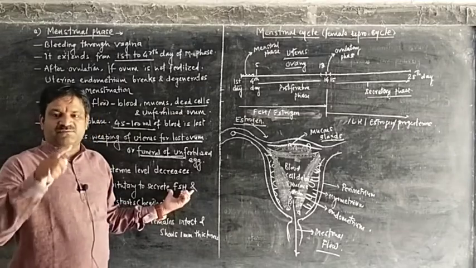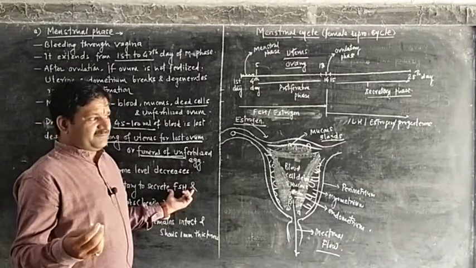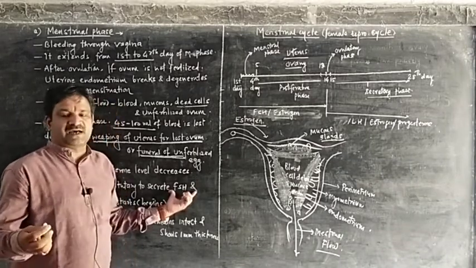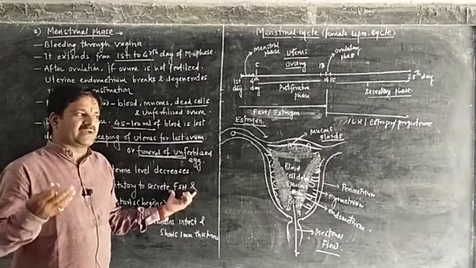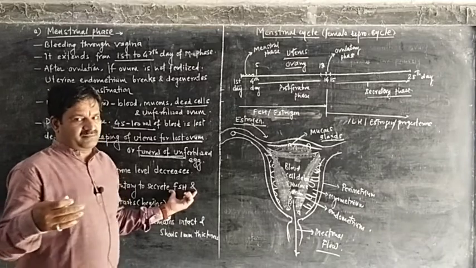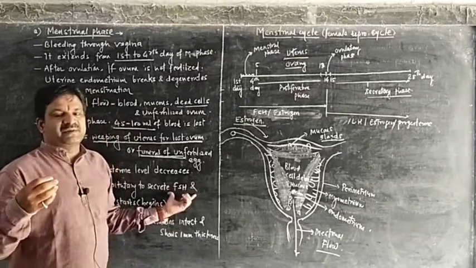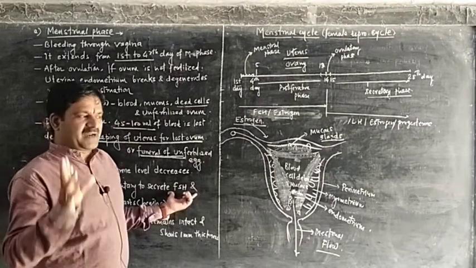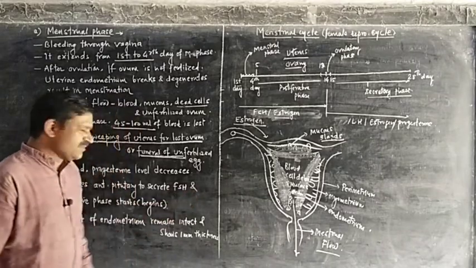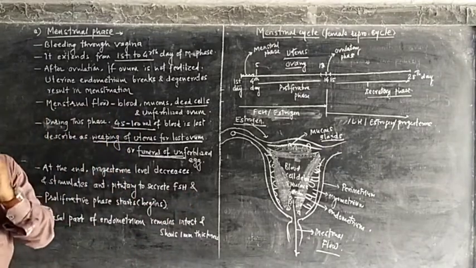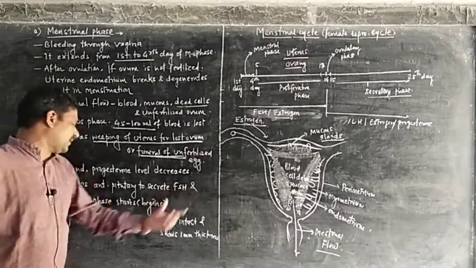This FSH will act on the ovary, and after the action of this follicle stimulating hormone, certain ovarian follicles which are already present in the ovary start to develop, as primordial follicle, secondary follicle, tertiary follicle, and mature Graafian follicle. This growth up to the mature Graafian follicle is under the control of follicle stimulating hormone.